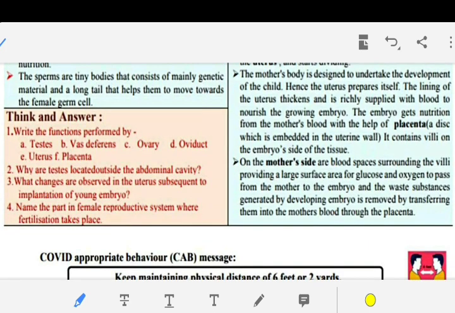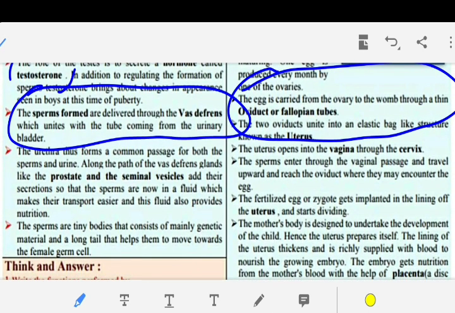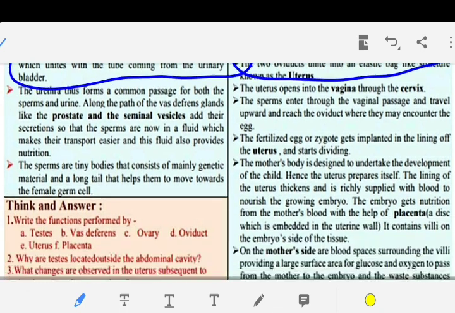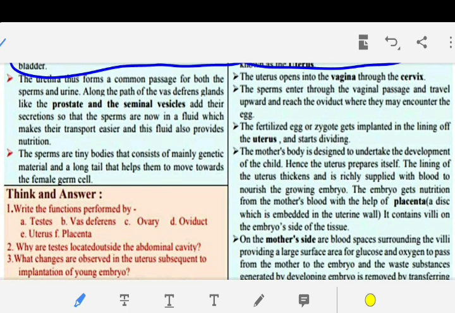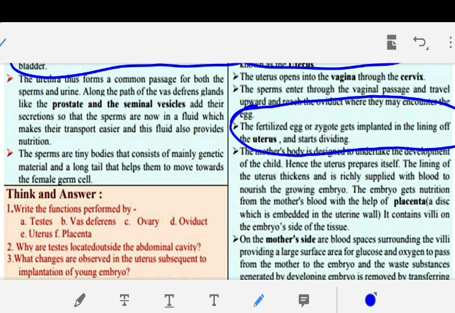अब है यूट्रस और प्लेसेंटा का, तो इसको हम देख लेते हैं. यह है यूट्रस का क्या फंक्शन. The fertilized egg or zygote, ये पूरा लिख रहे हैं. The fertilized egg or zygote gets implanted in the lining of the uterus and starts dividing. ठीक है. और the mother's body is designed to undertake the development of the child, hence the uterus prepares itself.